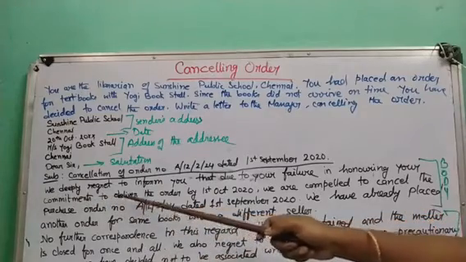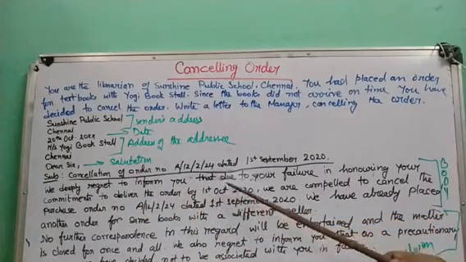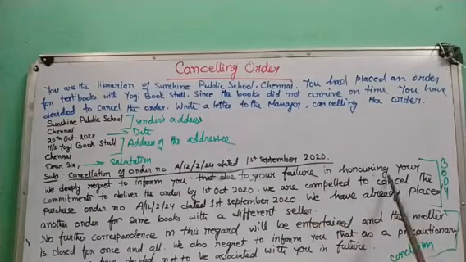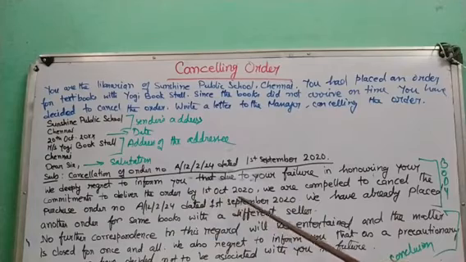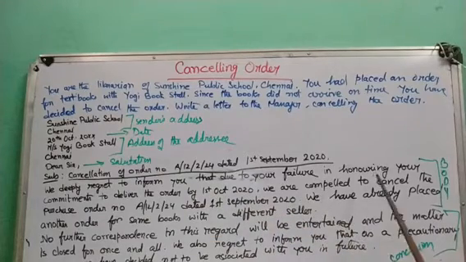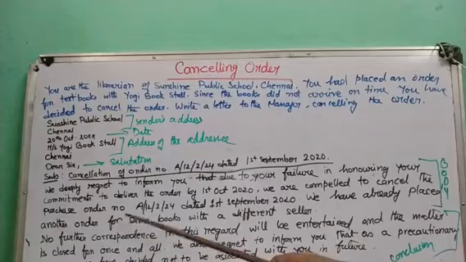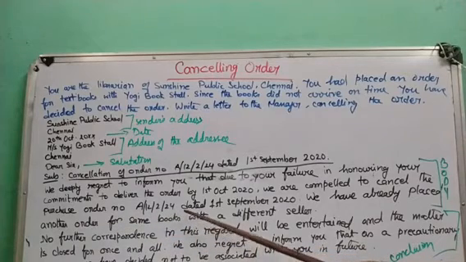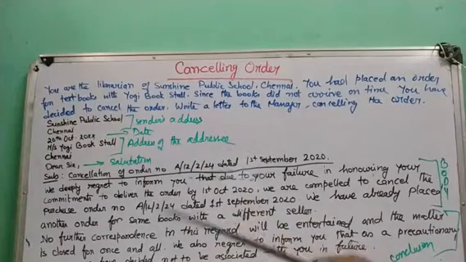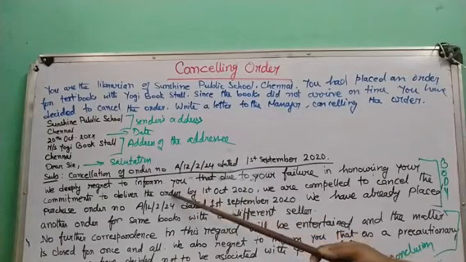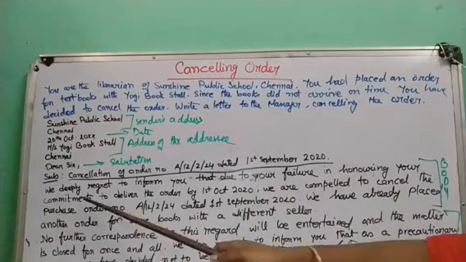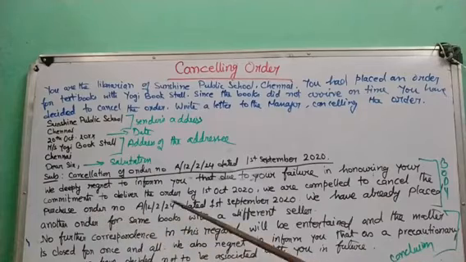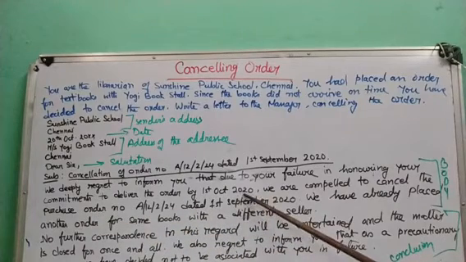We deeply regret to inform you that due to your failure in honoring your commitments to deliver the order by 1st October 2020, we are compelled to cancel the purchase order number A12 by 2 by 24, dated 1st September 2020. So here it is being said that we regret to inform you that we are cancelling the order. Why? Because of your failure in honoring your commitment. You had committed that you would deliver the order by 1st October 2020, right?